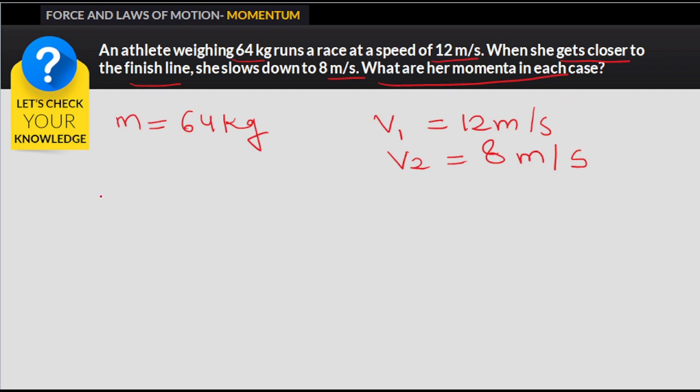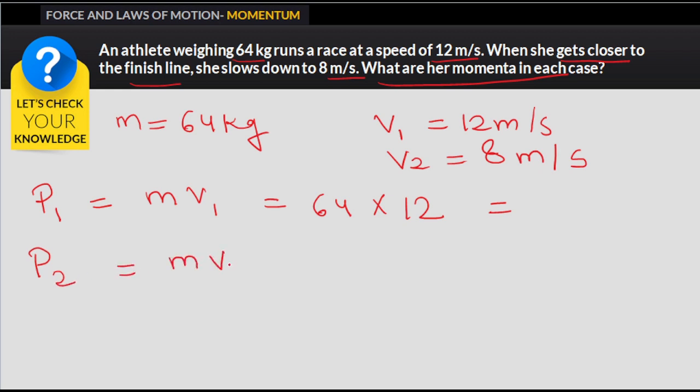Let's say the first momentum is P1, and the formula for that is m v1. So mass is 64 and velocity v1 is 12. We can just multiply them and get the momentum for the first case, and P2 is m v2.